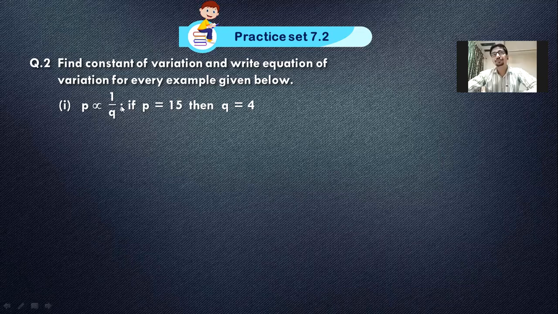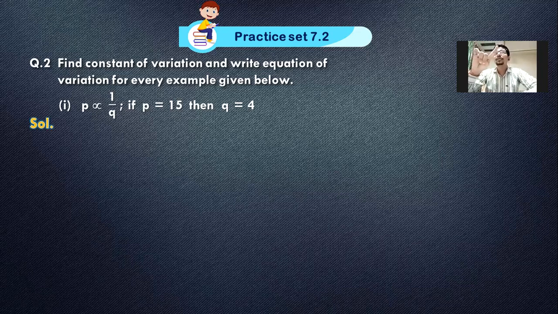Look at the next question. Next question is again from 7.2. Question number is 2. Find constant of variation. What do you mean by constant of variation? What does that mean? Yes, constant of variation is always k.